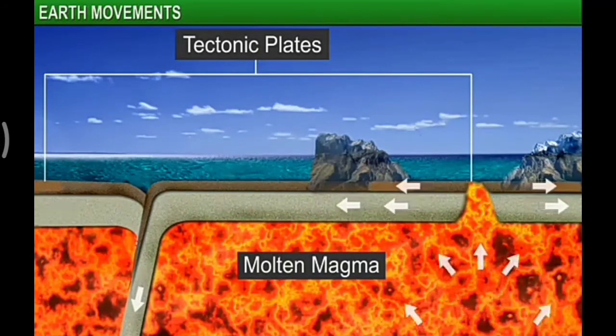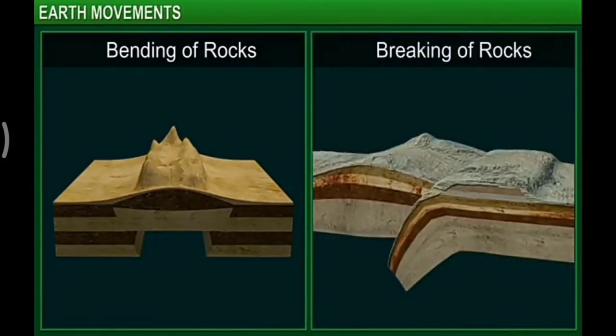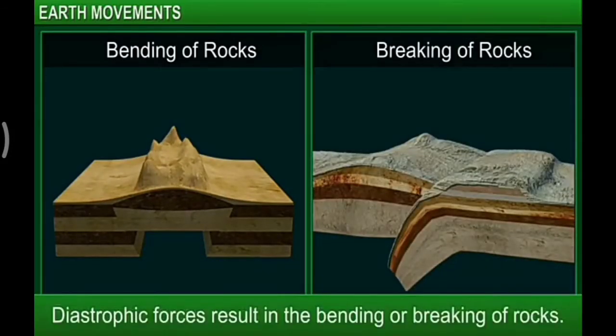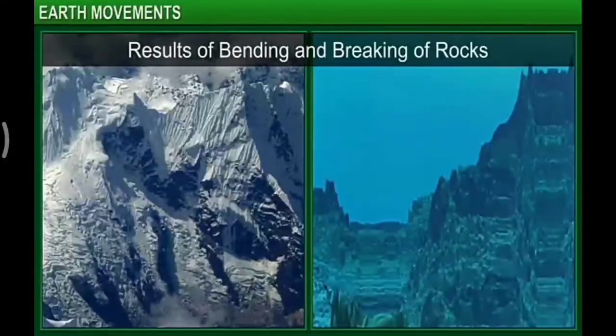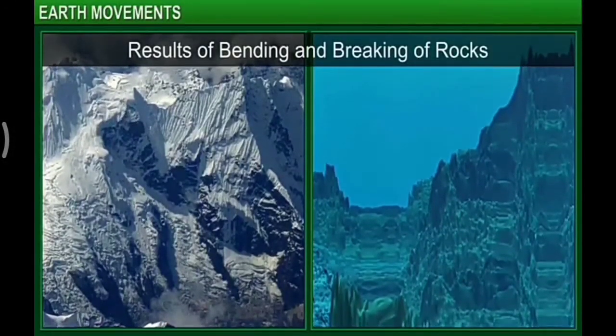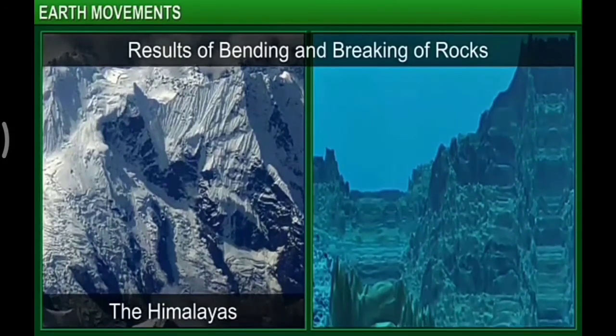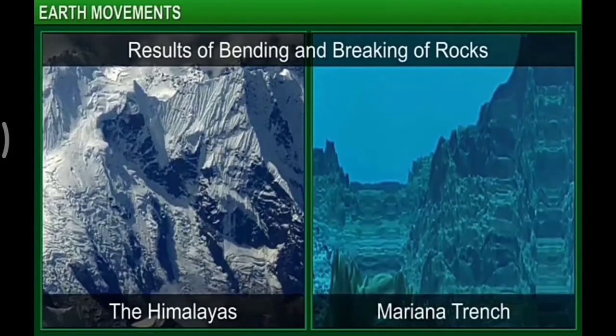Diastrophic forces result in the bending or breaking of rocks. The bending and breaking of rocks create mountain systems like the Himalayas and deep valleys like the Mariana Trench.